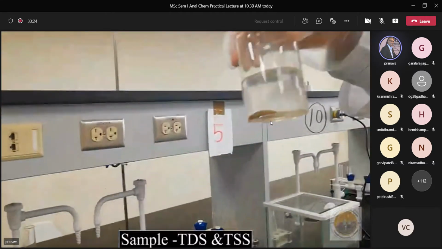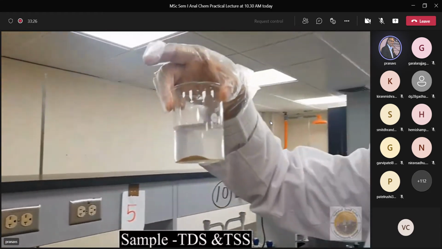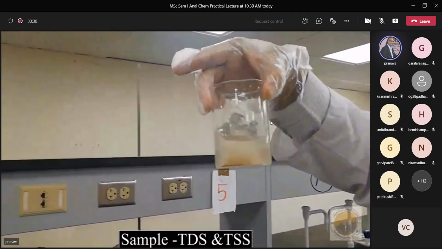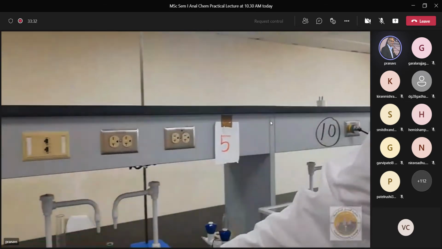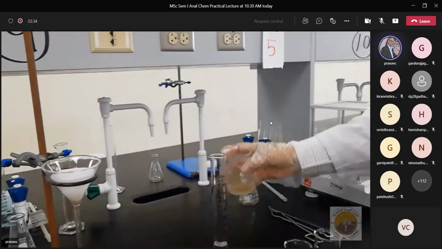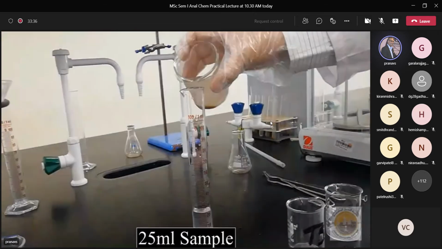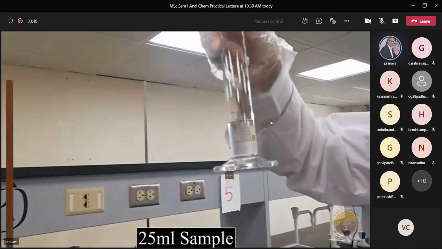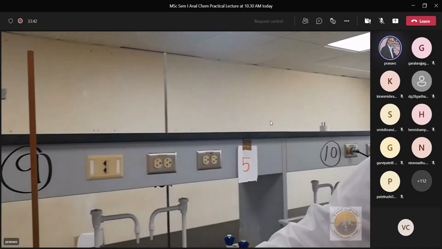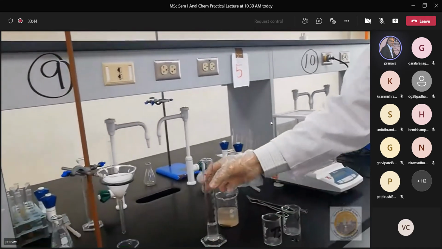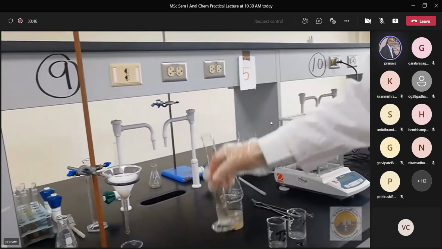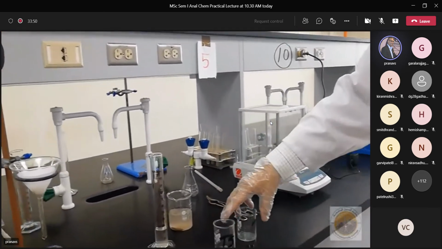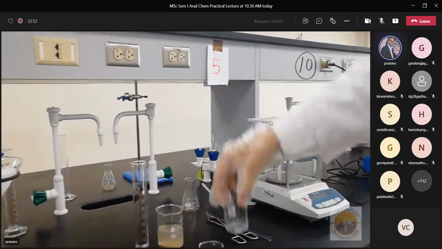So now we have this sample. This sample contains TSS and TDS. All right, this is very clear. And now from this sample, we have taken 25 ml. All right, this is the 25 ml we collected from this sample. And now this goes into 2 beakers. After that, we will have 2 beakers for TS and TDS.